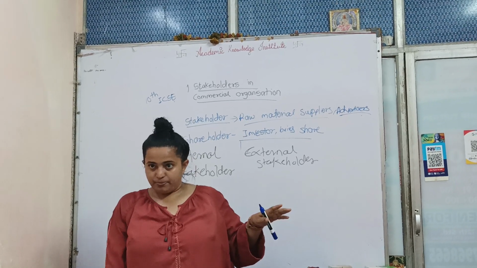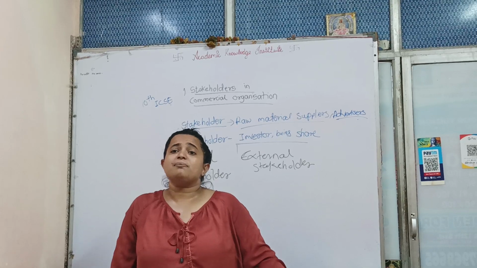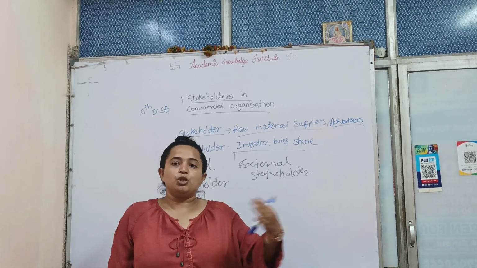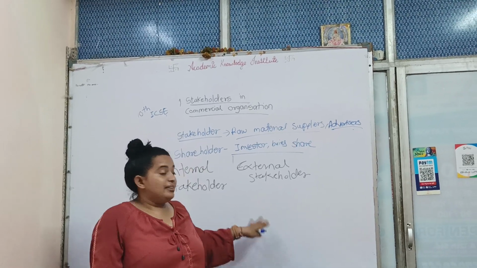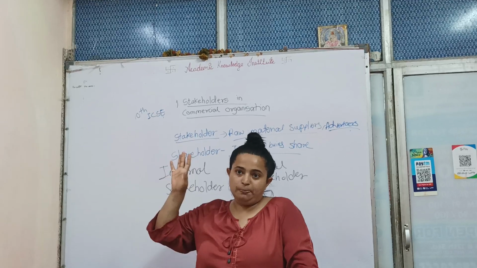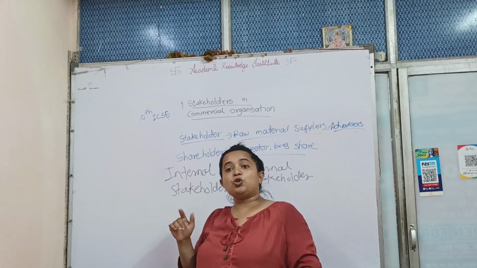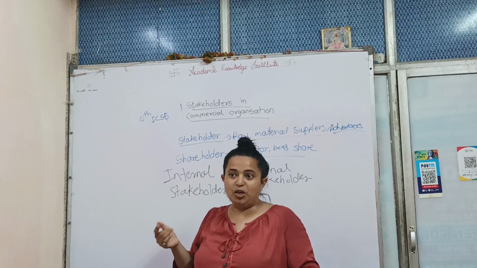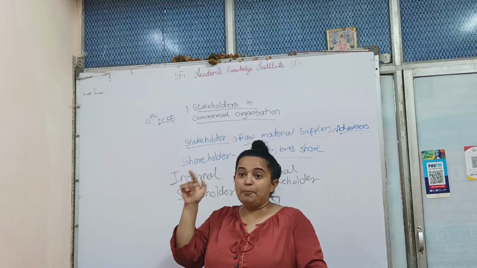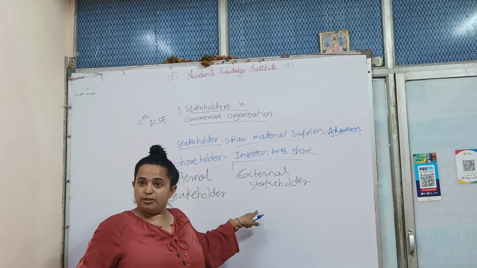Now external means from outside. Suppose a company is outsourcing a job, so the person who takes the contract is external. Consider a building under construction, and the builder decides to give the fabrication contract to another person because he has nobody for the fabrication. The person given the fabrication contract becomes the external stakeholder.